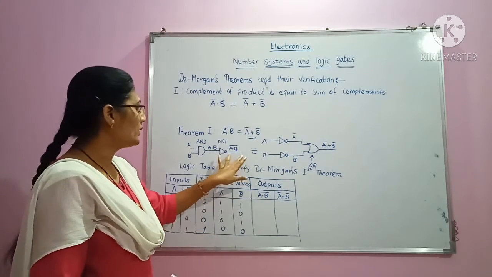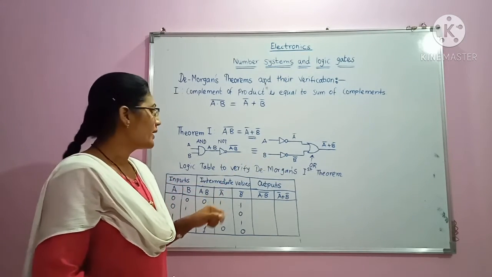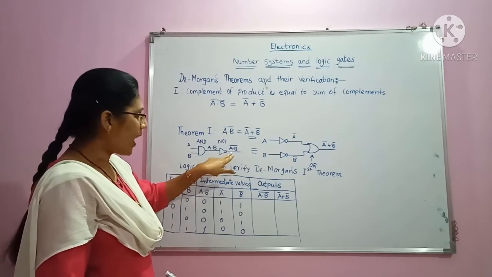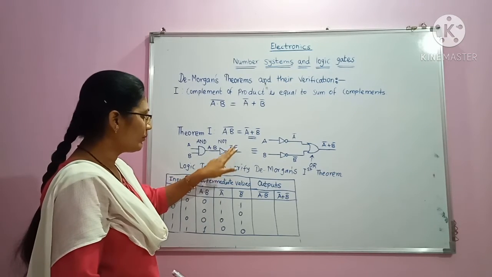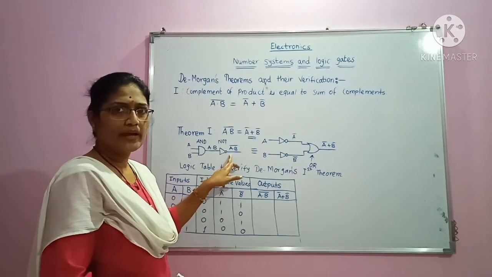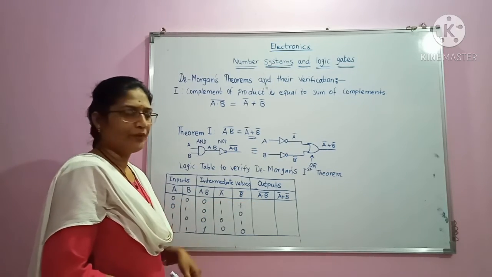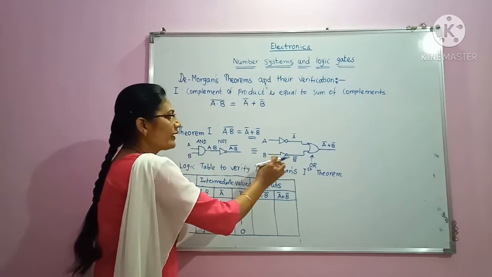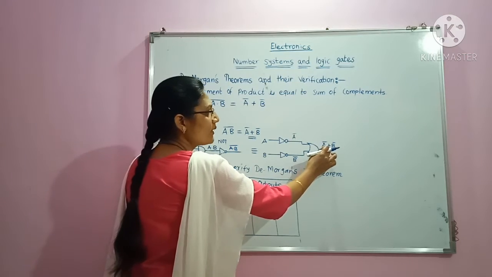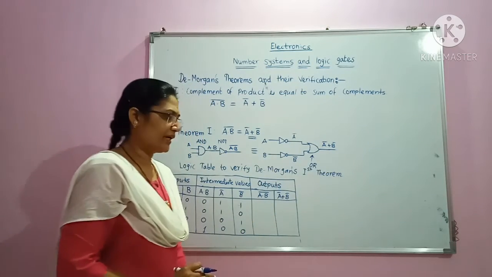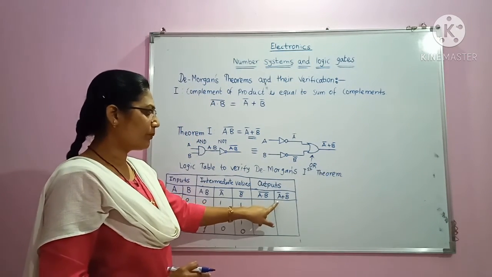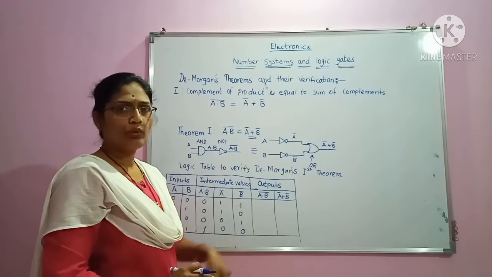Now, the last column will represent the outputs. So we have drawn here two logic circuits, and the output of the first circuit is given by the complement of A and B's product, so complement of A dot B, and the second output is given as the sum of the respective complements, so sum of the complement of A and complement of B.